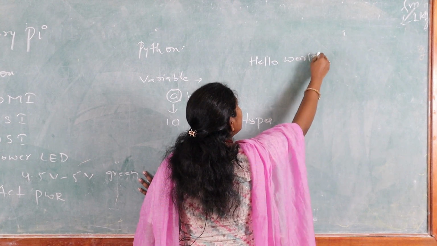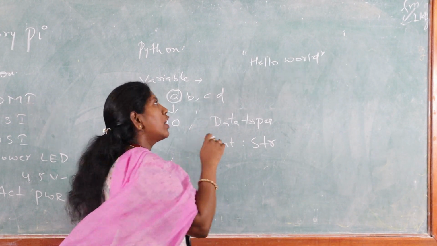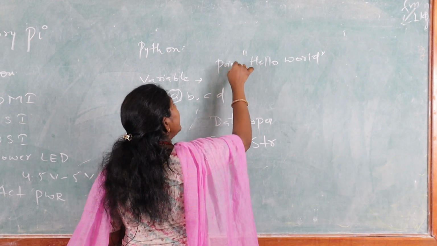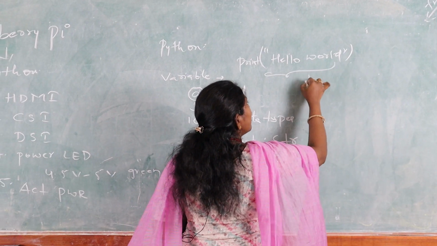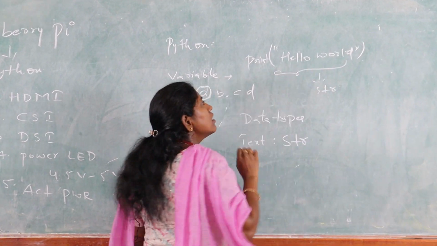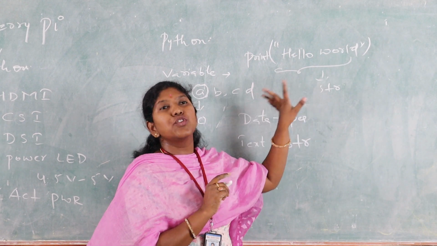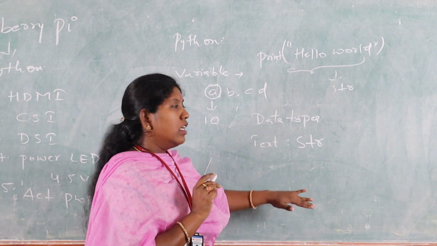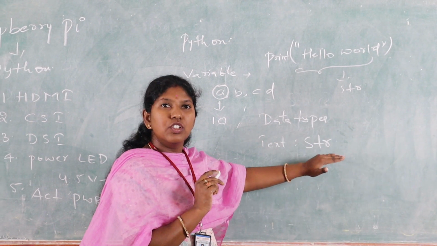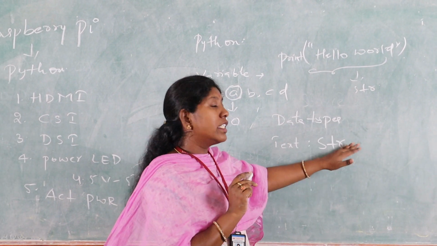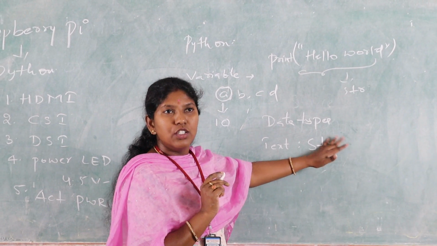This hello world is nothing but a string. How will we display this? Just write print hello world. This text we treat as a string, and this string has to be displayed at the output. This is one of the data types to display any text in the form of a string. So the data type we use here is str, and this str is nothing but the string.